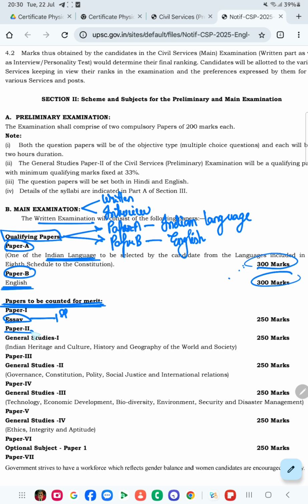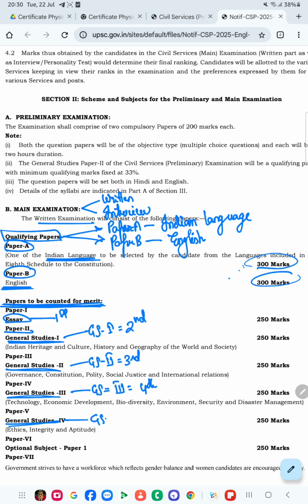The second paper is GS Studies 1, GS 1. GS 2 is third, GS 3 is fourth, and GS 4 is fifth.